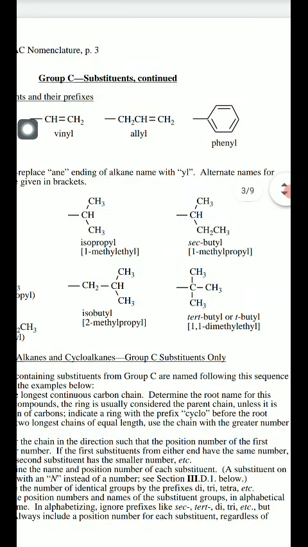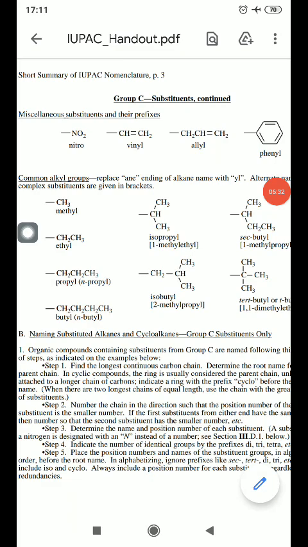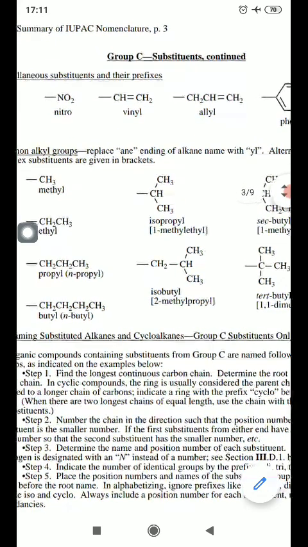In some examples, which we will discuss in the next video, we will see how the aromatic compound is considered for naming. Whenever the benzene ring is present as a side chain, we have to add the word phenyl as a prefix in the given organic compound. Now we will discuss some more examples of the prefixes for the naming of organic compounds.